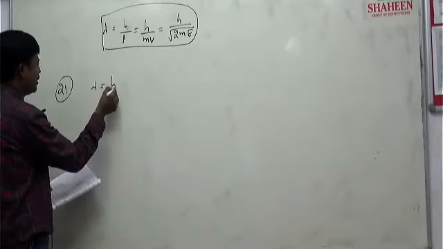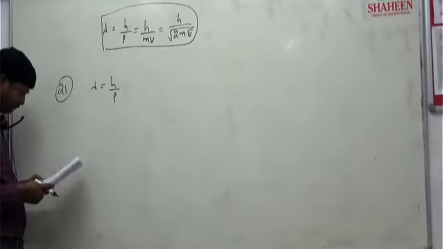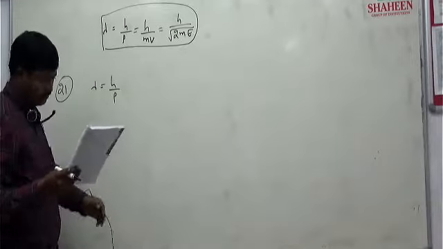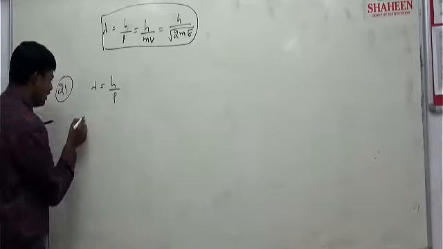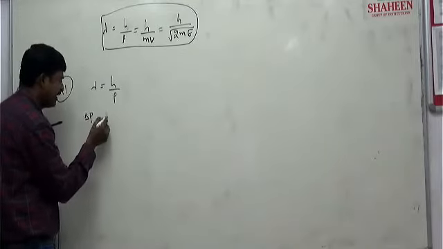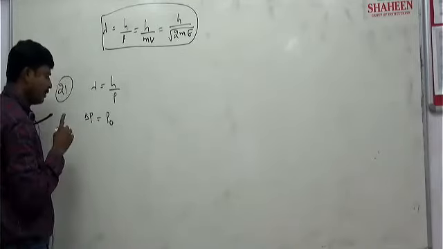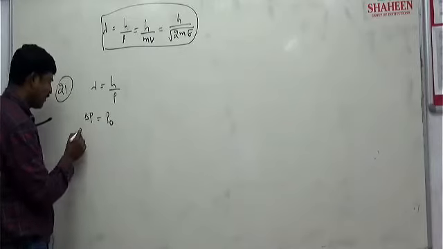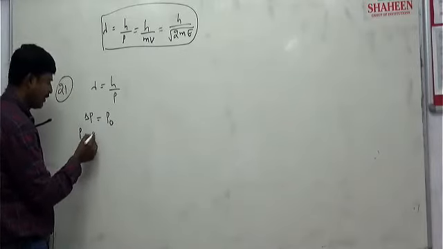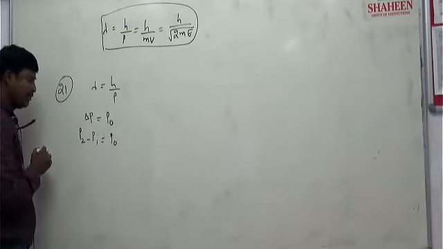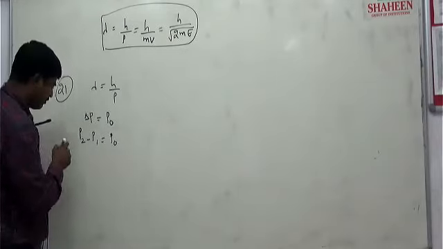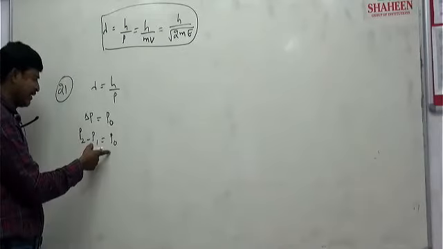Lambda is equal to h by p. Correct? So the change in momentum they have given is p naught, that is delta p. So delta p is basically p final, or p2, minus p1, which is equal to p naught. So the initial momentum is what they want us to calculate here.